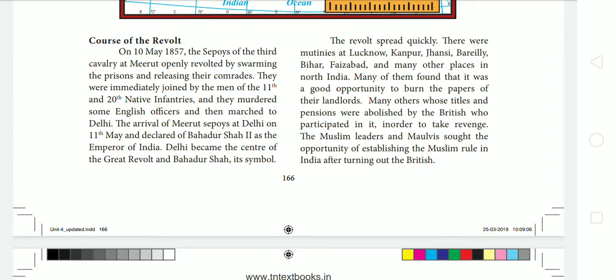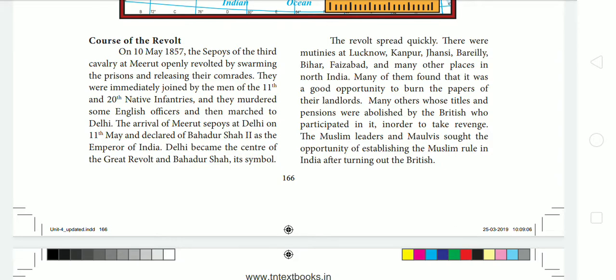Many others, whose titles and pensions were abolished by the British, also participated in it. So most of the people thought that this was a good opportunity to burn the papers which they signed to their landlords. Then some people whose titles and pensions were abolished, that is stopped by the British, also participated in this revolt in order to take revenge on the British.